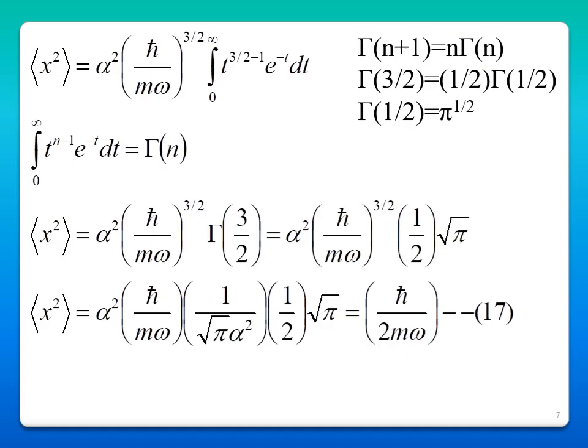So gamma of 3 by 2: gamma of n plus 1 is n gamma n. So gamma of 3 by 2 is half into gamma of 1 by 2. And gamma of 1 by 2 is square root of pi. So if you substitute this value, you can get the expectation value of x squared is h cross divided by 2m omega.